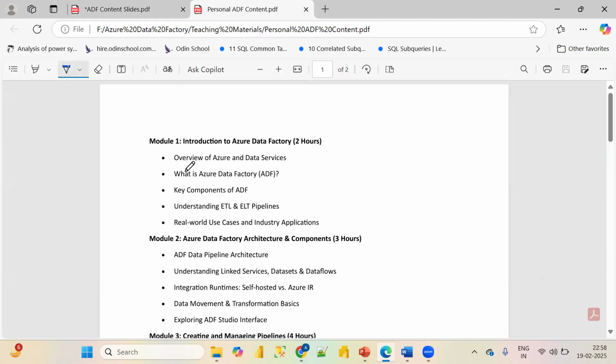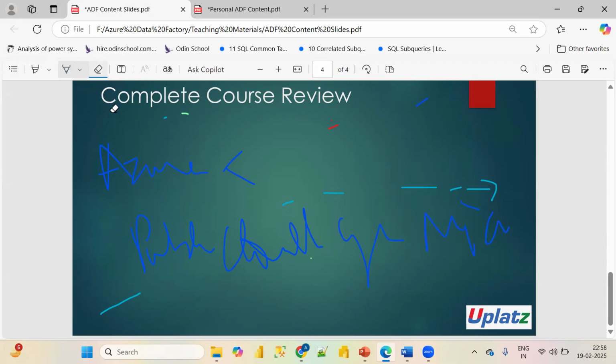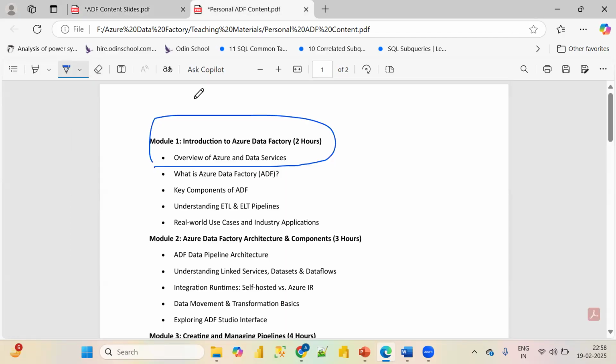So here, first is an overview of Azure and data services. First, we'll understand what Azure is. Azure is a public cloud, with services given by Microsoft. And there we'll understand what cloud computing is. Here, I will be just writing all the contents. First, we'll understand cloud computing, because in Azure Data Factory, cloud computing is one of the basic requirements we should learn.